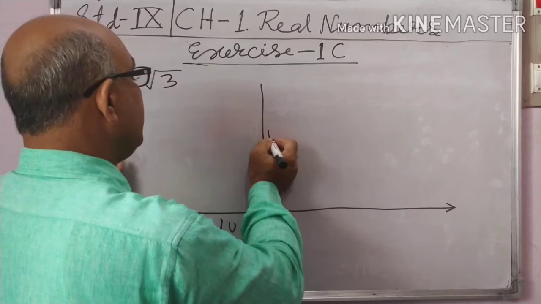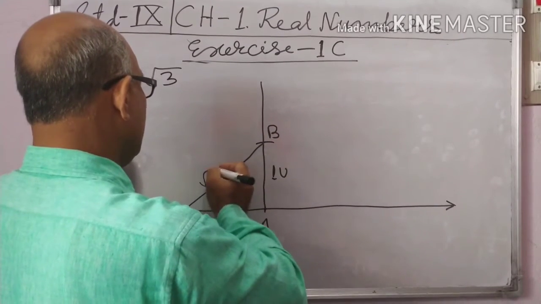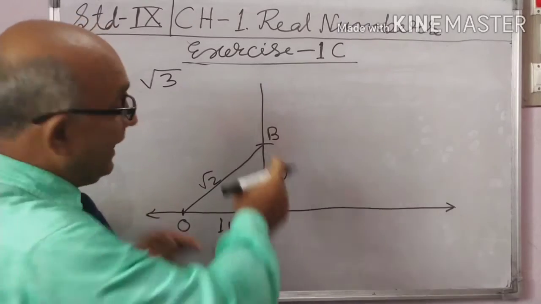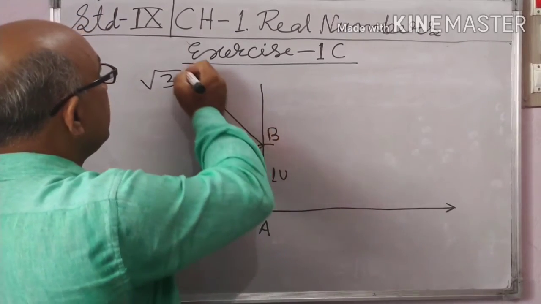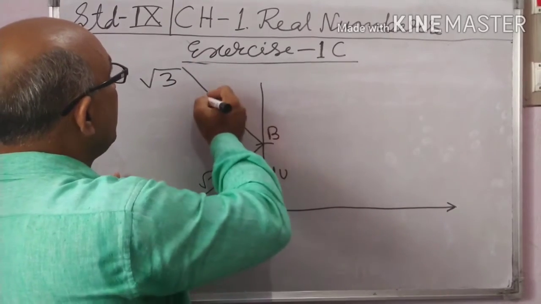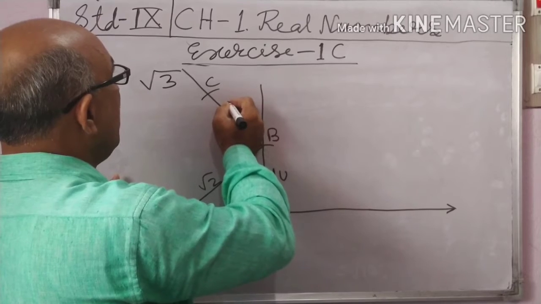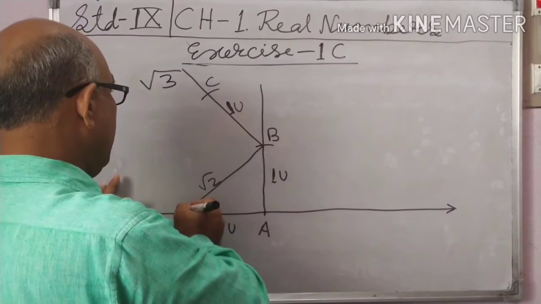Now join OB. It is root 2. Now at point B, draw also a perpendicular, and take 1 unit, point C, also 1 unit.